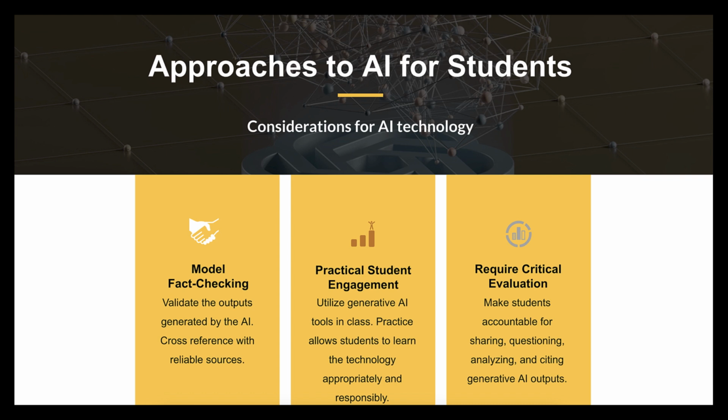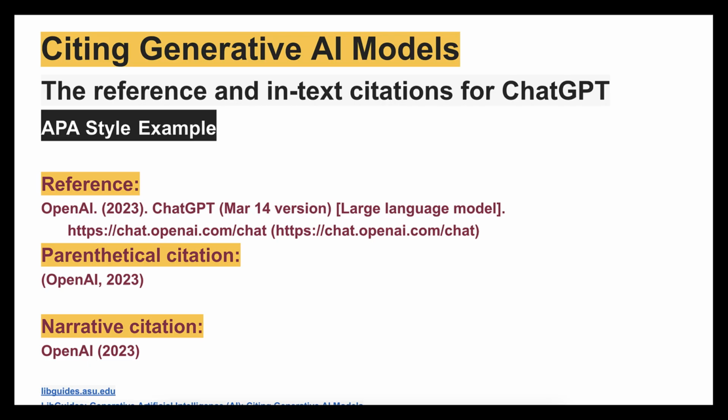Be sure to also require critical evaluation from students. Since AI text generators make creating content so easy, think about how you can ask students to analyze and question the AI outputs. You can also encourage students to cite their AI outputs. Find more information on the ASU Library website, linked in the slide deck.